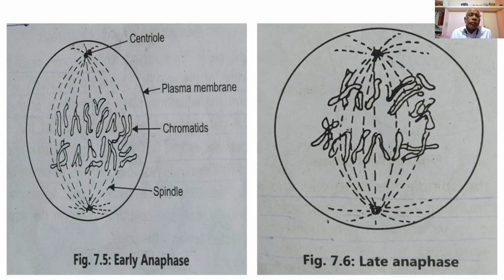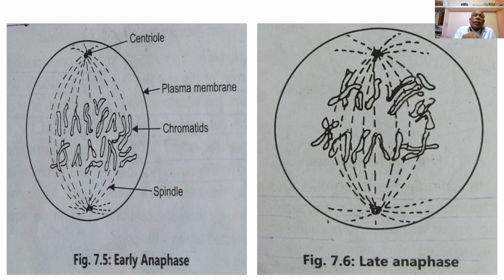So this is a diagram showing, in the first diagram, the early anaphase, where the spindle fibers extending from the centrioles of the opposite poles run inward and get attached with the centromeres of the chromosomes. So the chromatids of the chromosomes which lie at the equatorial plane, and the centromeres, are pulled away from the equatorial plane by means of the spindle fiber.